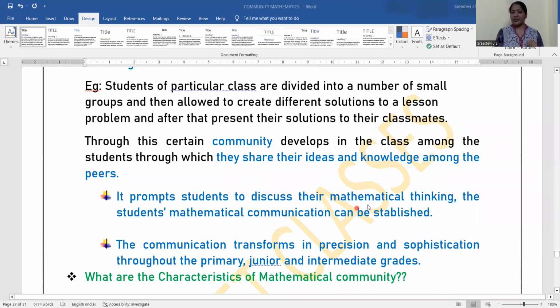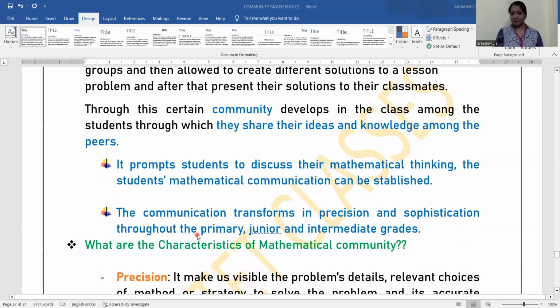It promotes students to discuss their mathematical thinking. The students' mathematical communication can be established. So they are thinking, they are discussing, and through that the communication is also being established or stabilized. The communication transforms in precision and sophistication throughout the primary, junior, and intermediate grades. It is not only in a particular grade. This communication can become precise, enlarged and sophisticated. Primary level students, junior students, and intermediate grade students are also benefiting through this communication ability.